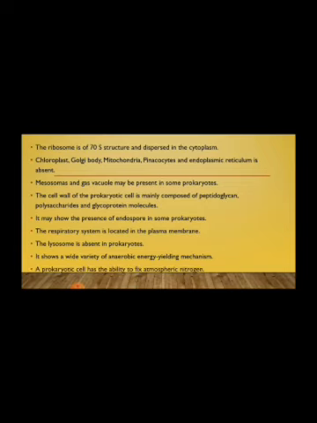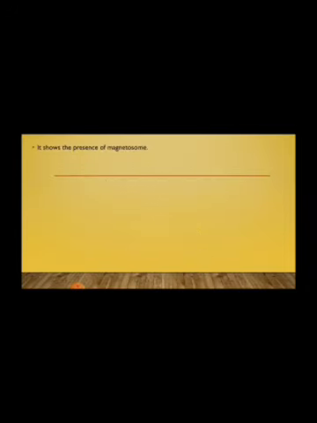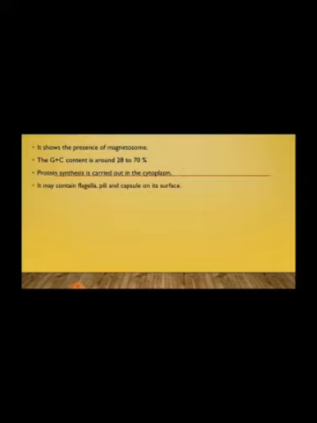A prokaryotic cell has the ability to fix atmospheric nitrogen. It shows the presence of magnetosomes. The G plus C content is around 28 to 70%. Protein synthesis is carried out in cytoplasm. So here all the functions are carried out in cytoplasm as all the organelles are present in cytoplasm. It may contain flagella, pili and capsule on its surface. The locomotory organs may be present in the case of prokaryotic cell, and the locomotory organs are flagella and pili. A chromosome is circular in shape.